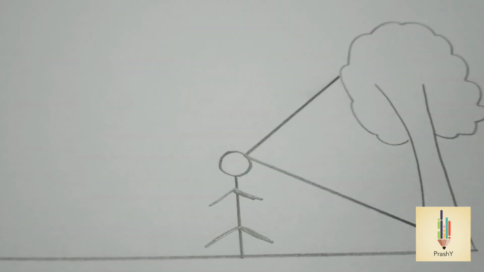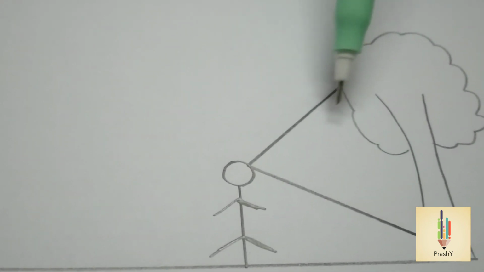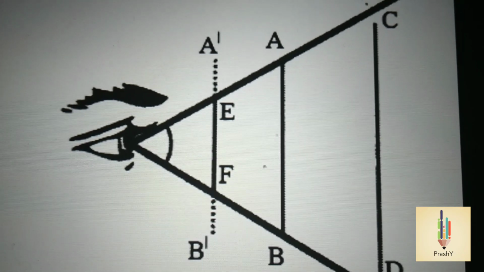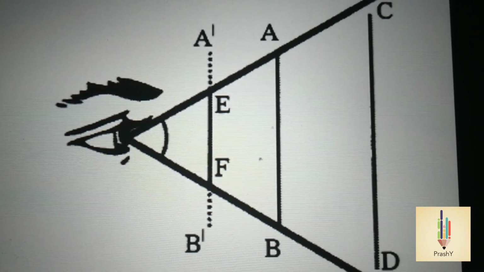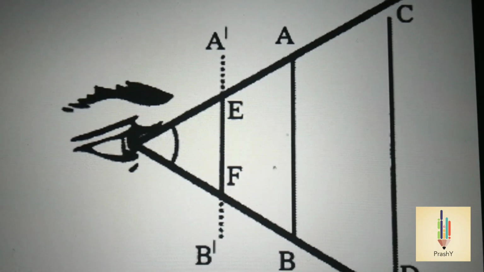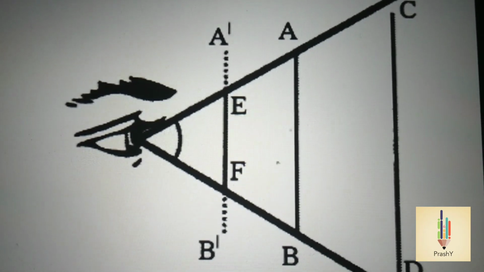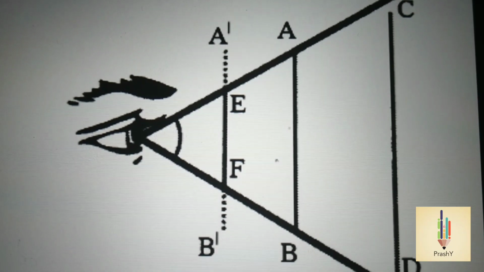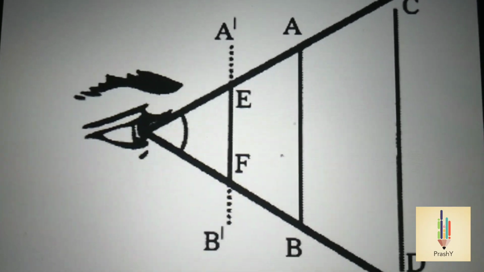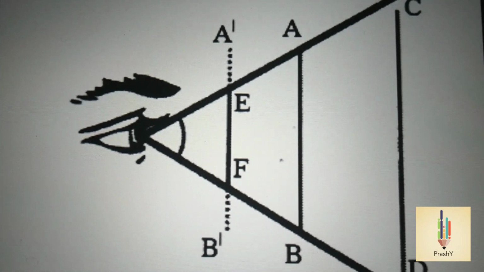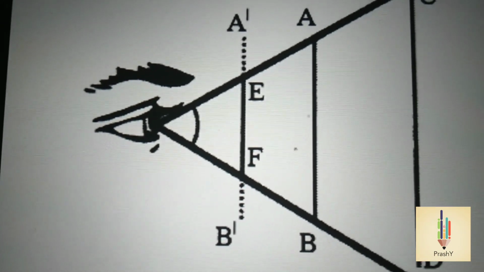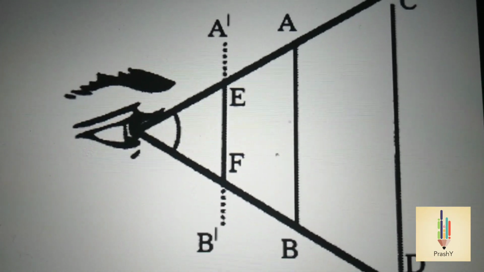If the angle is below or equal to 60 degrees, we can see the whole object. If the angle is above 60 degrees, then we can see only part of the object. So this maximum angle at which we are able to see the whole object is called the angle of vision. For a healthy human being, this angle of vision is 60 degrees. This also varies from person to person and with age.